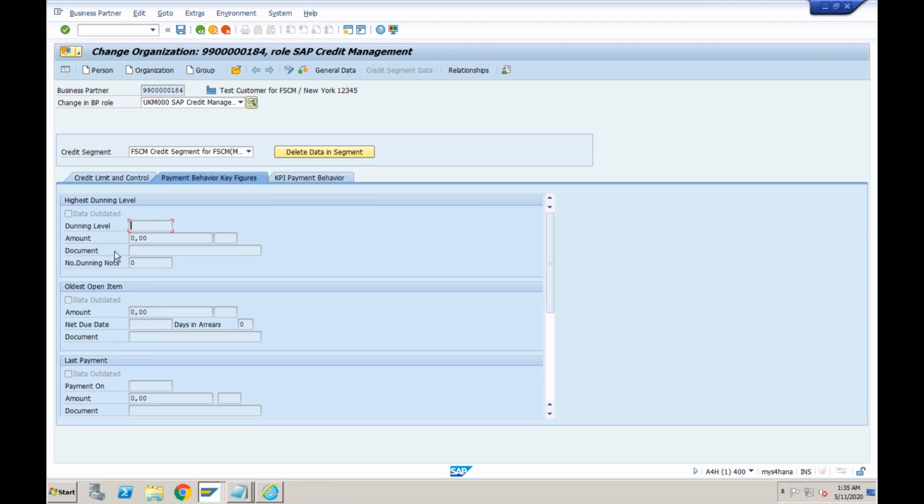So this first is dunning information. If you come to the second one, oldest open item, it is showing blank. Why? Because we have still not created any billing document. We don't want the customer to pay as soon as the sales order is created. So whatever is the open billing value, out of that, whatever is the oldest open item, it will show you that much amount here. When this customer has made the last payment.